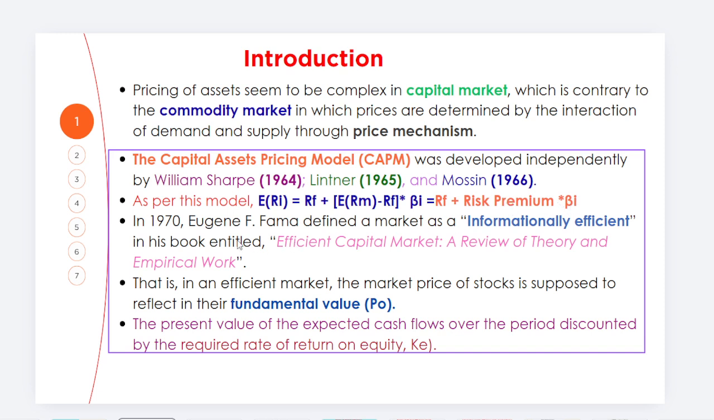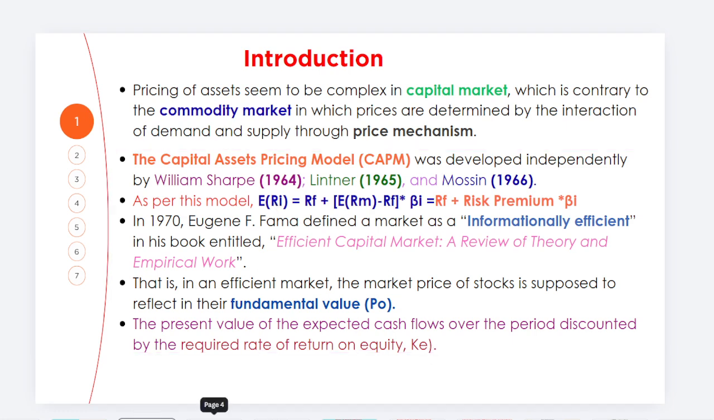Okay. Similarly, in 1970, Fama defined a market as informationally efficient in his book entitled Efficient Capital Market, a review of the theory and the empirical work, साथीहरु चाहिँ. र अर्को हामीले के बुझ्नु पर्यो भने that's in an efficient market the market price of the stock is supposed to reflect its fundamental value, जस्तो जुन कि price of stock today भन्छौं. So present value of the expected cash flow over the period discounted by the required rate of return, जुन कि मैले cost of equity भन्छौं, KE भनेको that is the same thing, you can use it.